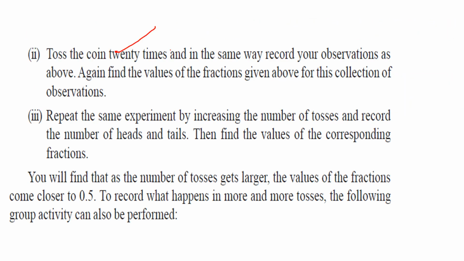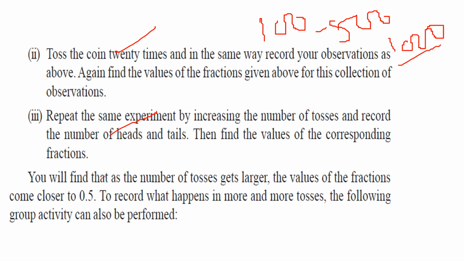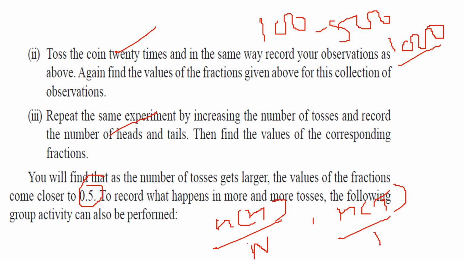Then do it for 20 times. Then go for as many times as you want. If you toss a coin say 100 or 500 or 1000 times, you see that the head and tail probability, which is the number of times the head has come divided by the total number of times the coin was tossed, and the number of times the tail has come divided by the total number of times the coin was tossed, will approach 0.5. They will approach 0.5.